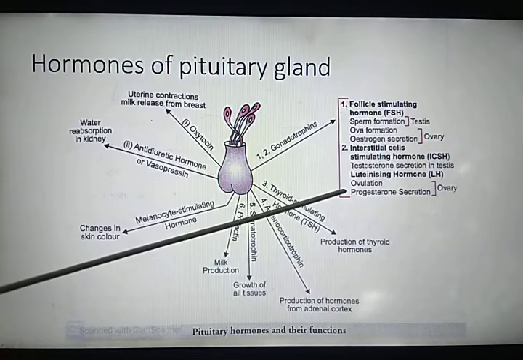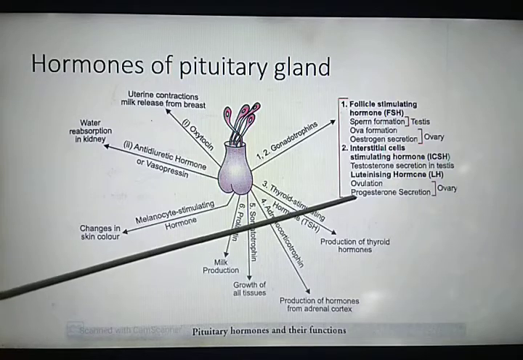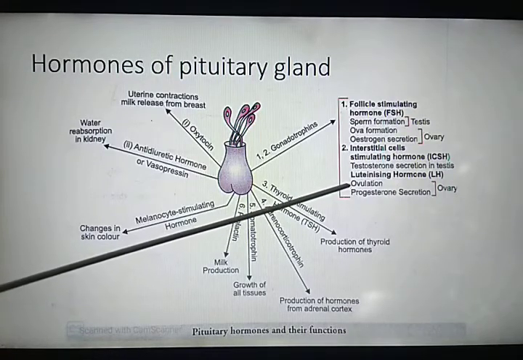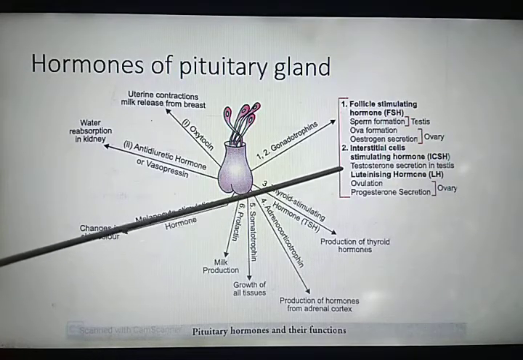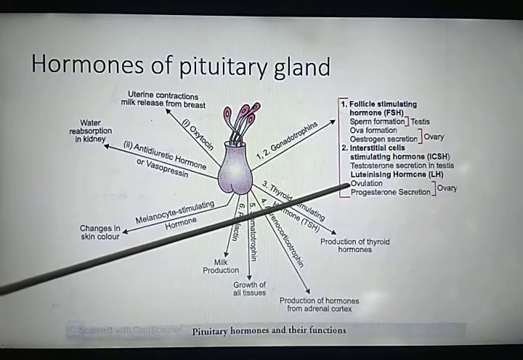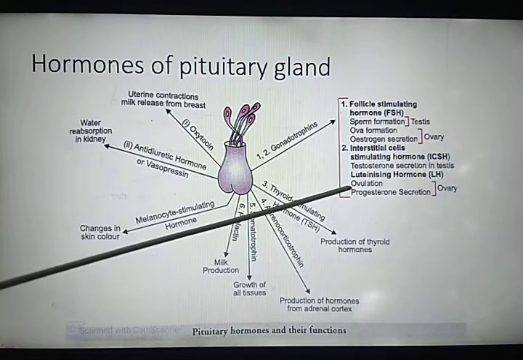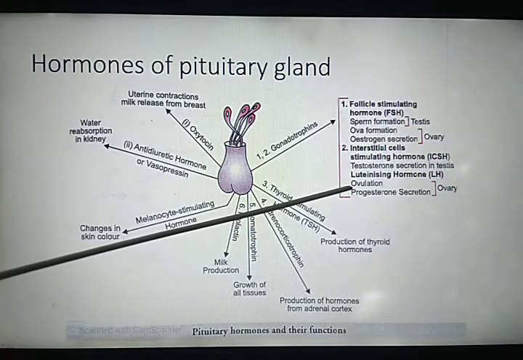And after the release of egg, the leftover part of the Graafian follicle is known as corpus luteum. I hope it is clear to everyone.